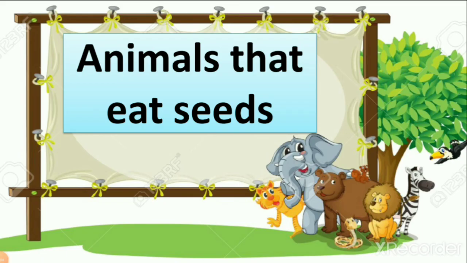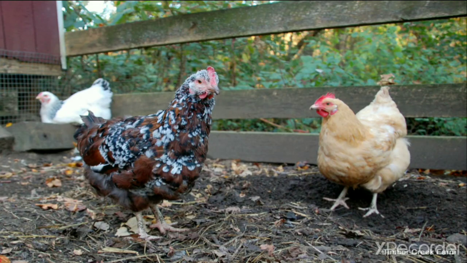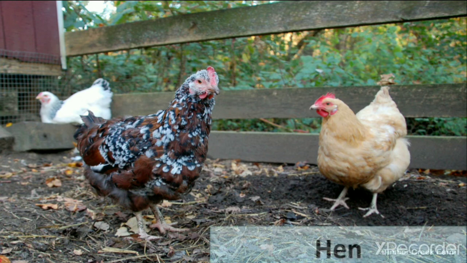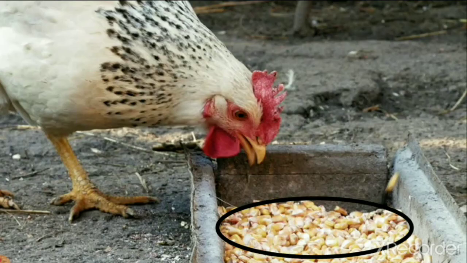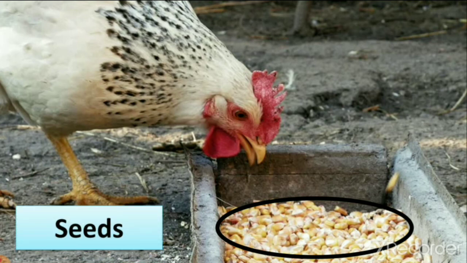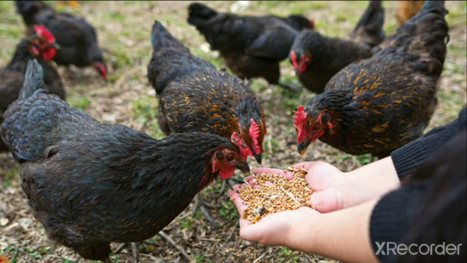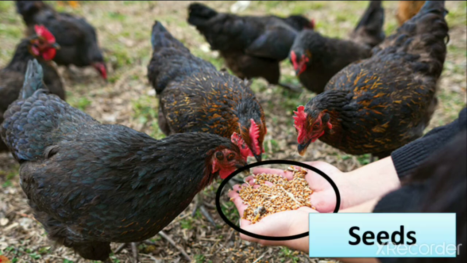Now let's see the animals that eat seeds. First we see the animals which eat seeds. Which animal is it? Yes, it is a hen. You can see the hen here. Now what does the hen eat? Let's see. What is this, the circle? Yes, seeds. So hens eat seeds. Here you can see, where is the seed? In the hand of the lady there is a seed. So now you can understand which animals eat seeds.